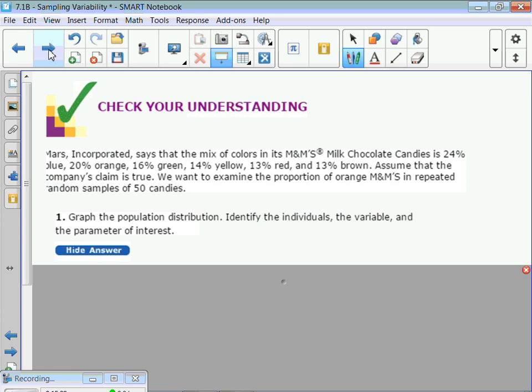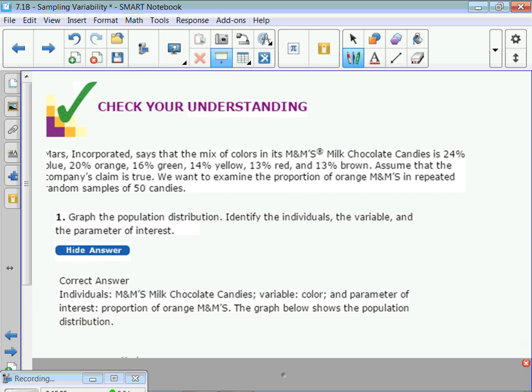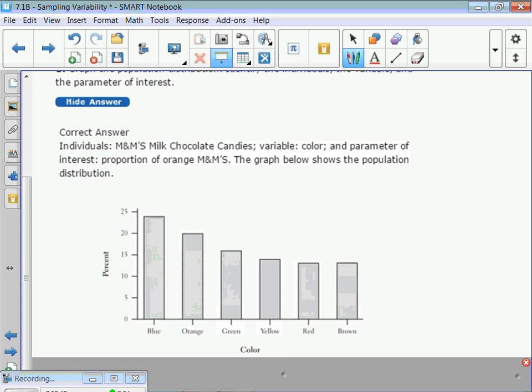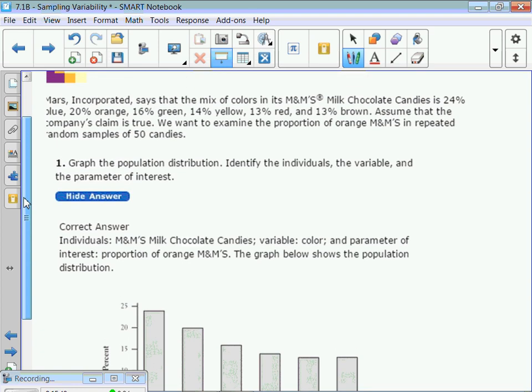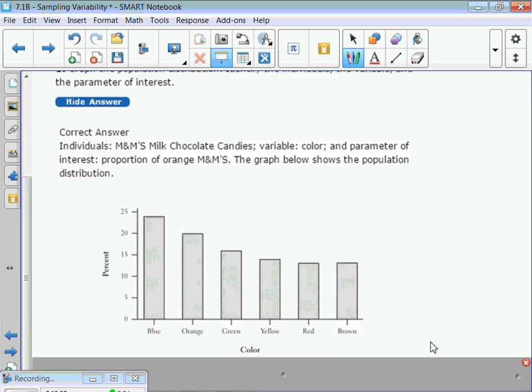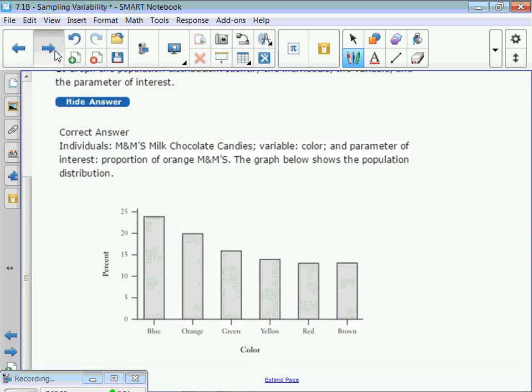No, they did not. So you cannot do it by frequency. What do you have to do it by? Percents. So it's just a population graph, a bar graph, and we're going to do it by percents. Okay, because we don't have a certain number, so you just list them out. On the side you have percents, and there's a lovely graph of the population data. All right, so population distribution is what that guy looks like.